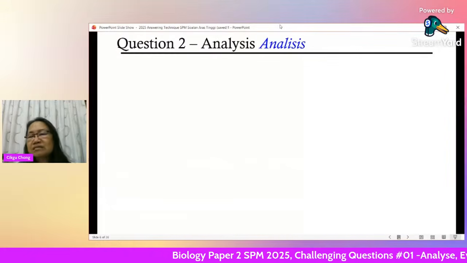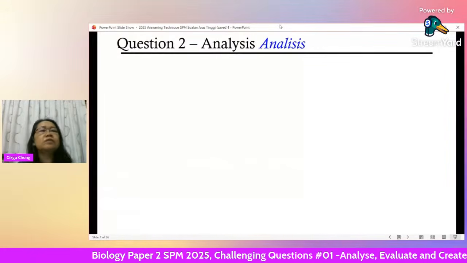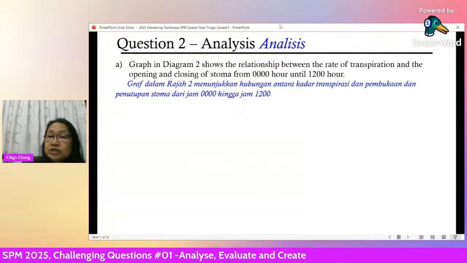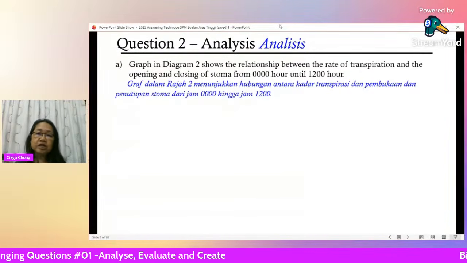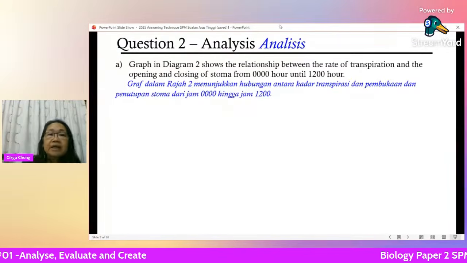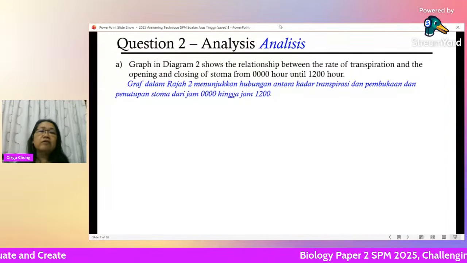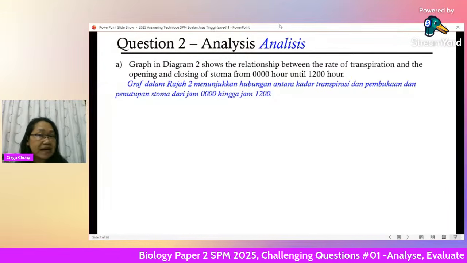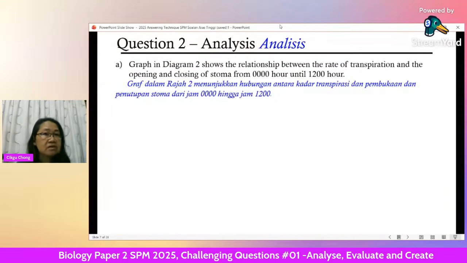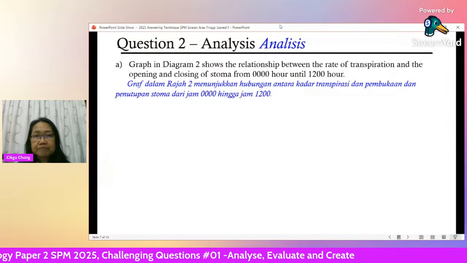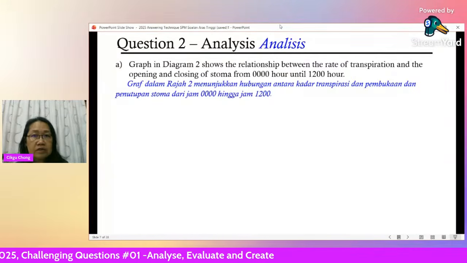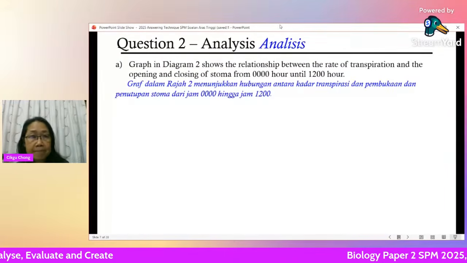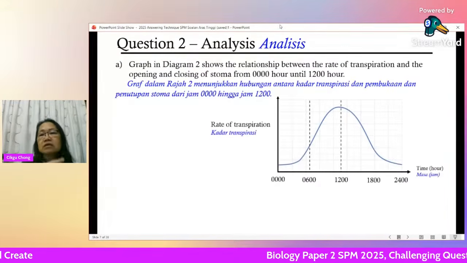Okay, we start with short ones first, then we go to more difficult ones. Graph 2. The graph in diagram 2 shows the relationship between the rate of transpiration and the opening and closing of stoma from 0 hours. You should know what time it is. It is midnight. 0000 hours is midnight, until 1200 hours, that means it's noon, 12 p.m. Now this is the line.